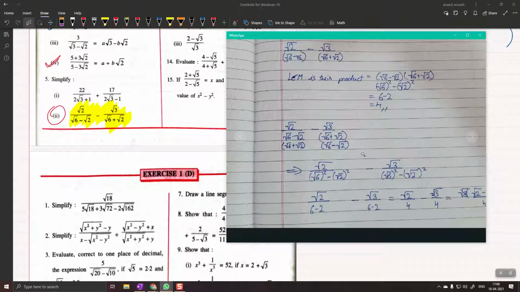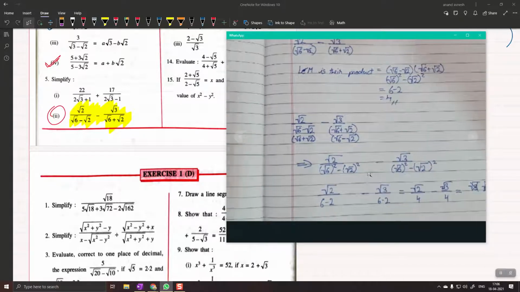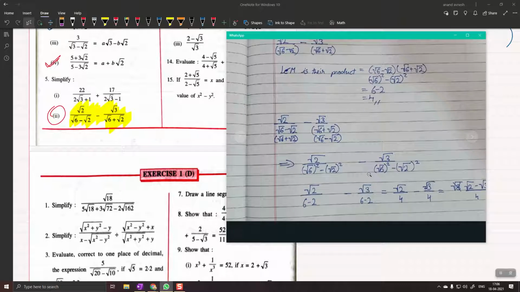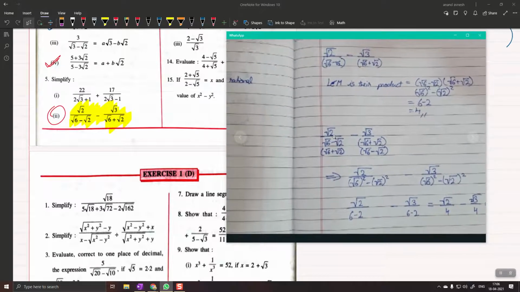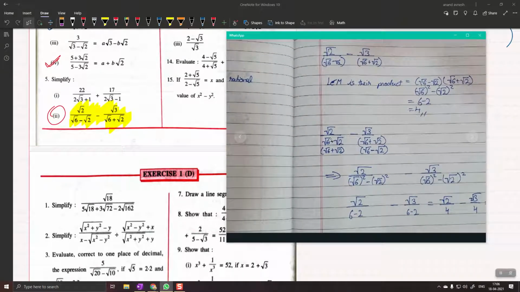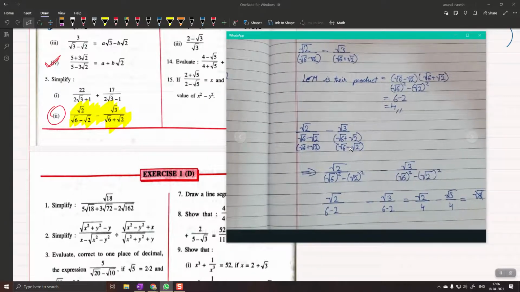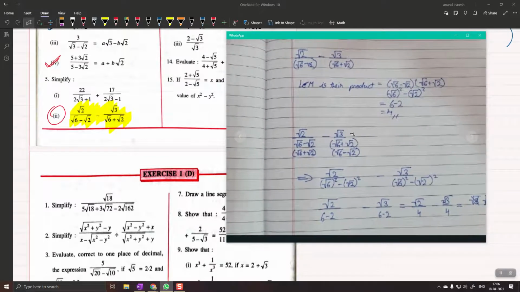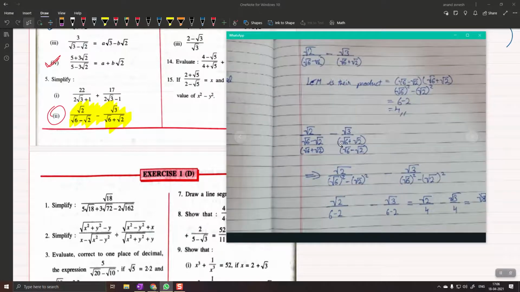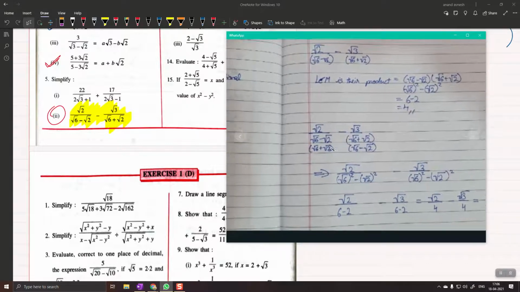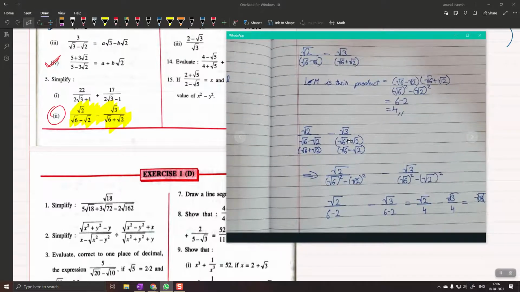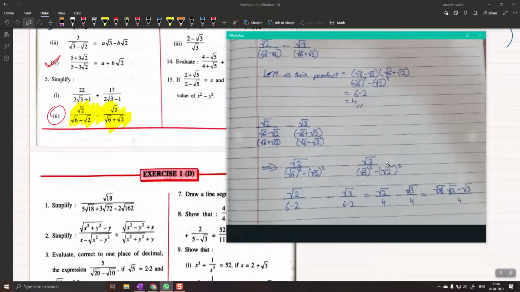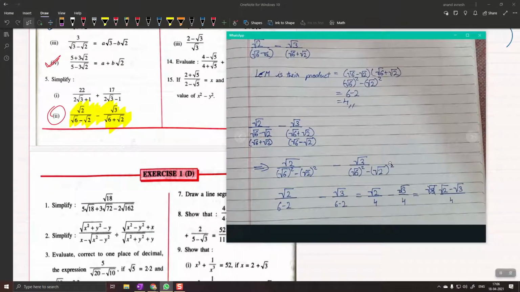Krish, a little bit of mistake I have seen. You did not multiply root 6 plus root 2 with root 2 in the numerator in this step. Krish, can you hear me? Yes, sir, I can. And you did not multiply root 6 minus root 2 over here in the numerator with root 3. I told you to multiply this number with both numerator and denominator. Same here. So I'm afraid it is wrong. Can you try again?